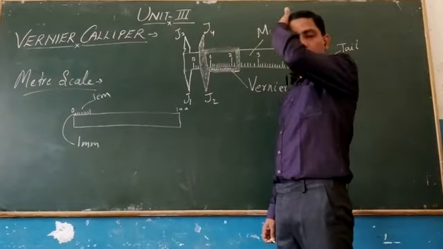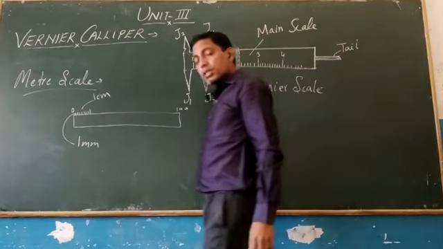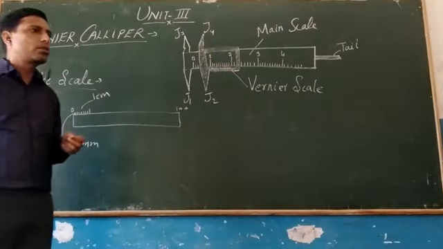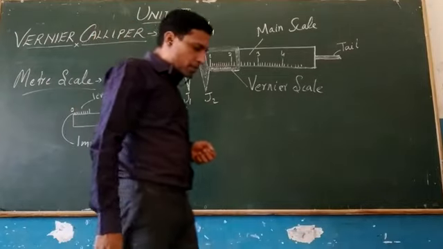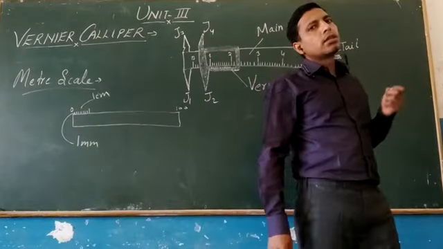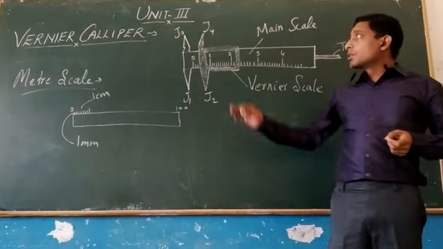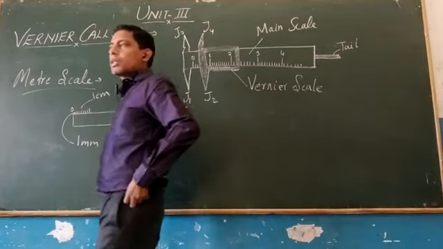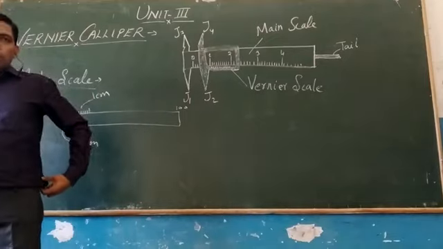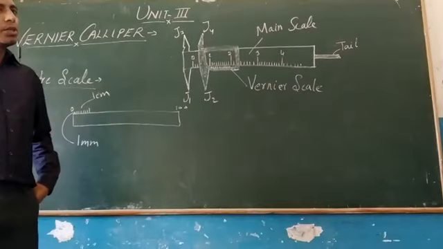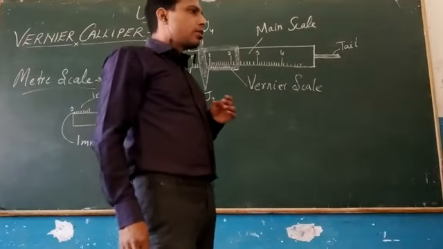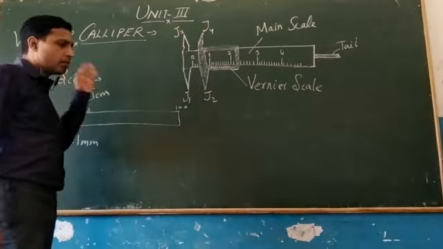Now I have also told you that for doing measurement we need two things. One is the standard quantities in respect to which we will do the comparison. Another one is measuring instrument. So in unit 3 we will learn about measuring instruments for the measurement of three fundamental quantities which form the system of unit, that is length, mass and time. So our first one is measurement of length.